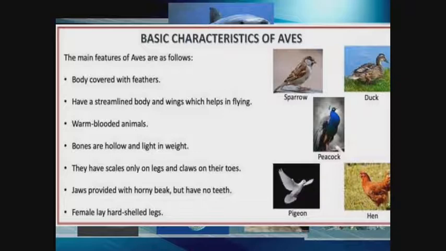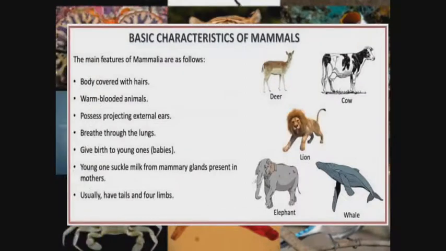And they are warm-blooded animals. So only birds and mammals are regarded as warm-blooded animals. And their body is covered with feathers. And lastly, we'll be talking about the basic characteristics of mammals. Examples are the cow, the lion, the elephant, the whale. Even human beings, including you and I, belong to the class of mammals.